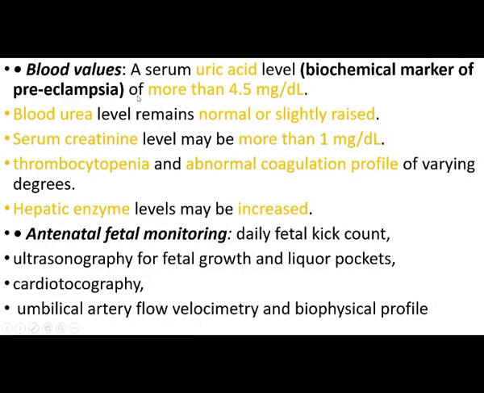Next, in the blood values, serum uric acid level is more than 4.5 mg per deciliter. Blood urea level remains normal or sometimes slightly raised. Serum creatinine level may be more than 1 mg per deciliter, and there may be thrombocytopenia and abnormal coagulation profile of varying degree. Hepatic enzyme levels may also be increased.